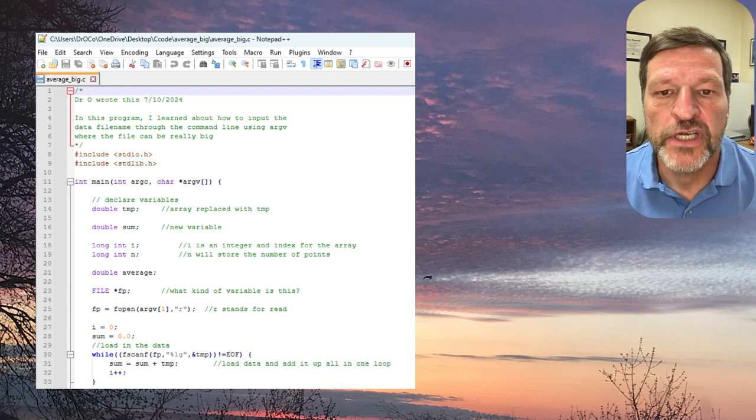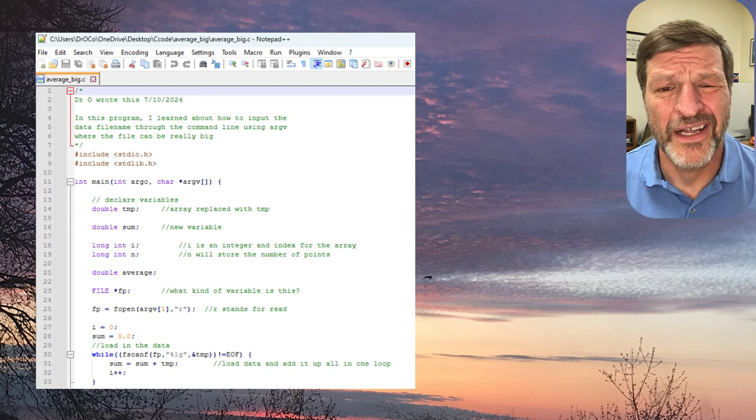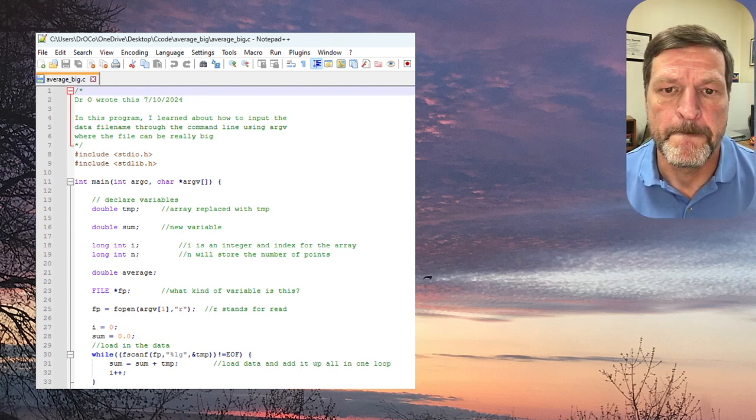A bigger version of a floating point number is a double, D-O-U-B-L-E, double. So I'm going to change all my floats to doubles. And a bigger version of int is a long int, long space int. A long integer can go from about minus 2 billion to plus 2 billion.